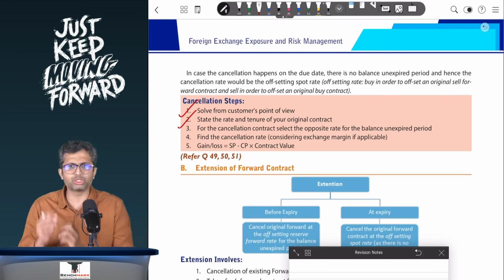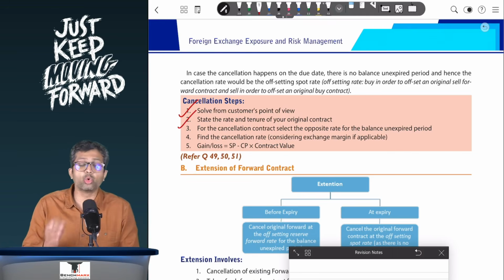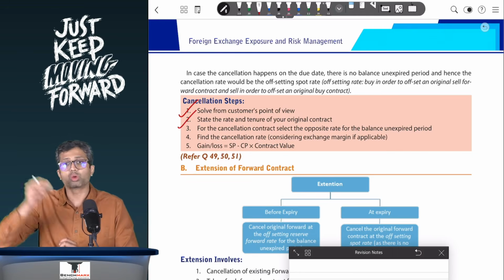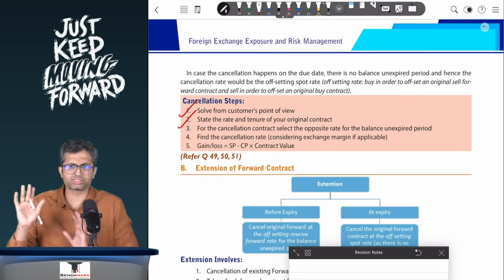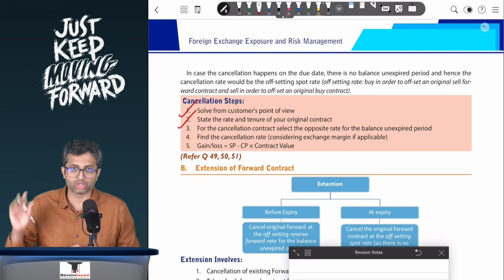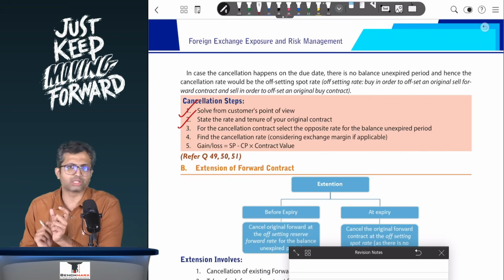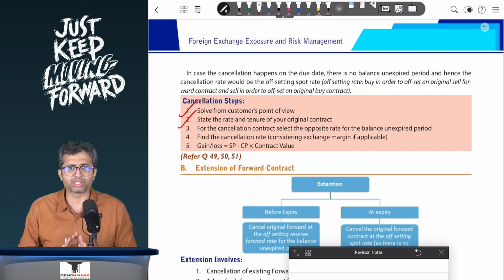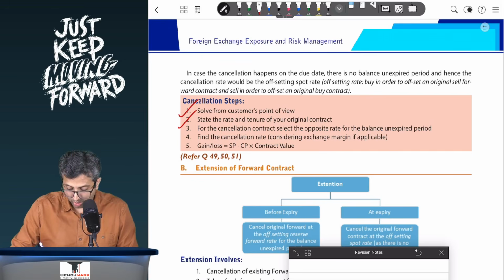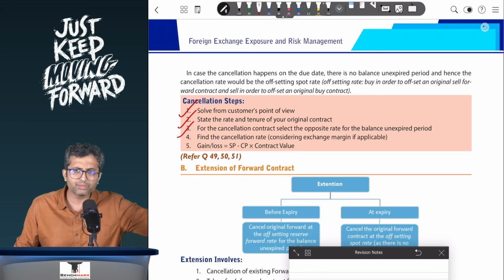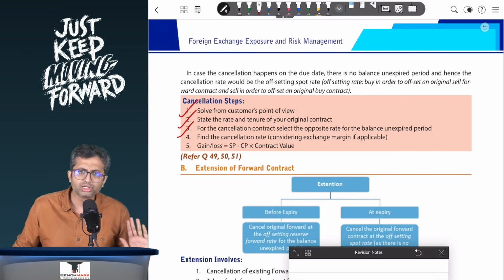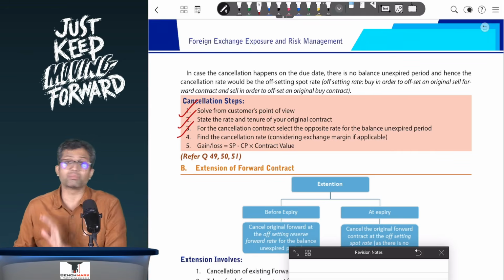Secondly, you will note down the original position. For example, you will say that originally forward buy $1,000, let's say after 6 months at the rate ₹80 per dollar. If you are buying, it is like the cost price. If you are selling, it is like the selling price. Third, you will try to take the opposite position. So if you have originally agreed to buy, you will cancel it by selling it. So sell for the balance unexpired period.